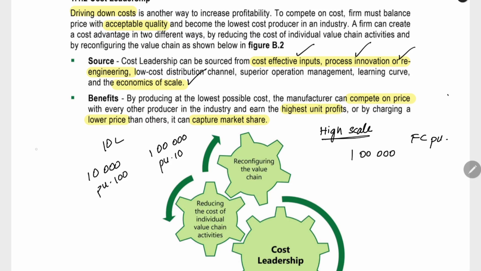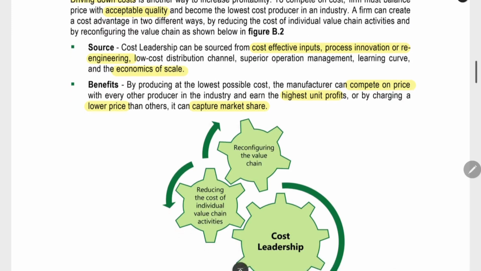By this, you can sell at a lower selling price. Selling price is also per unit. You can keep a lower selling price and capture the market share, because many people will buy from you when you are charging a very low price.